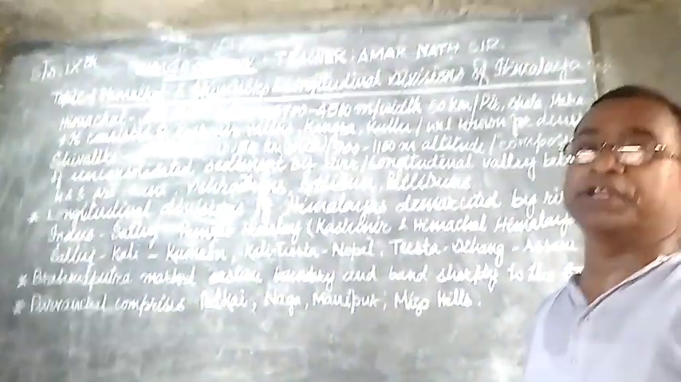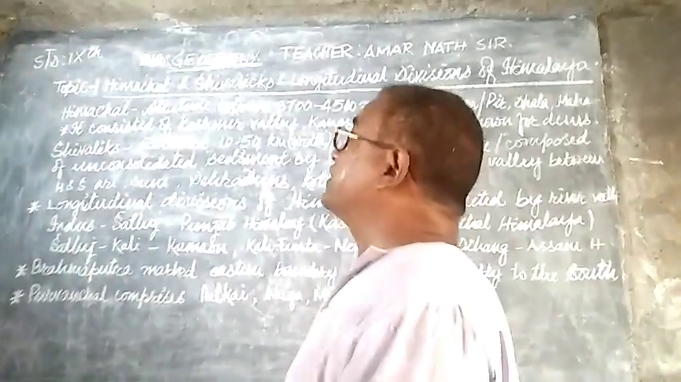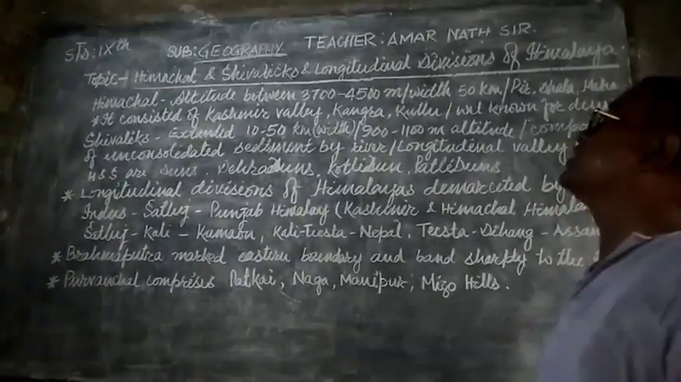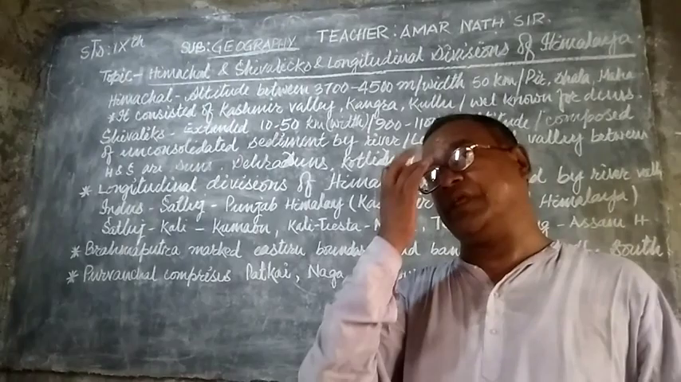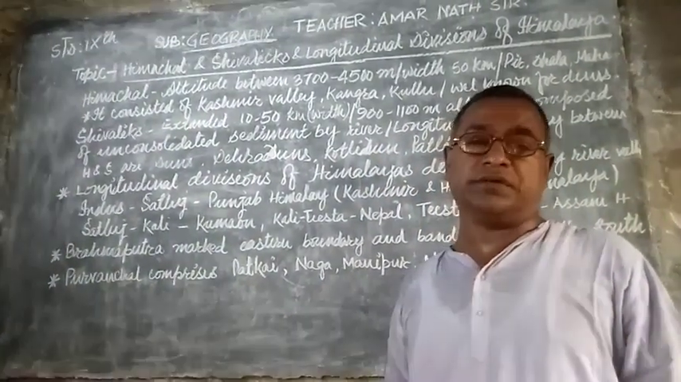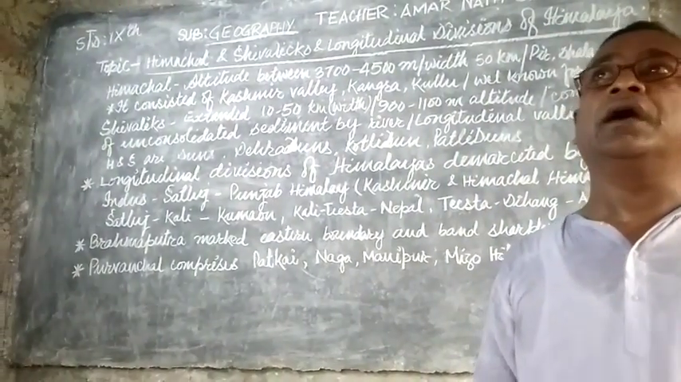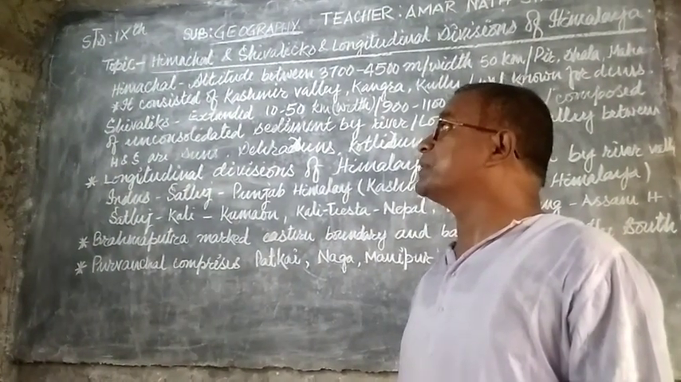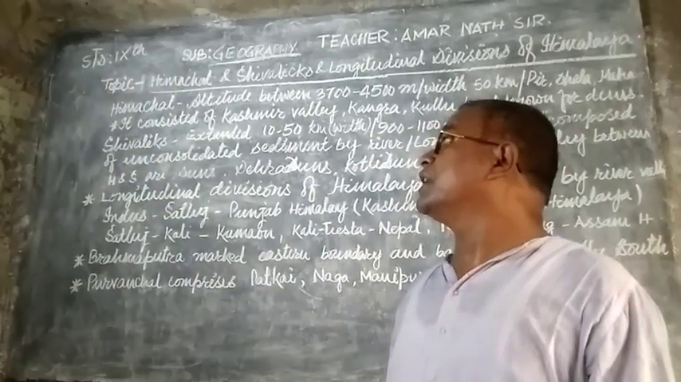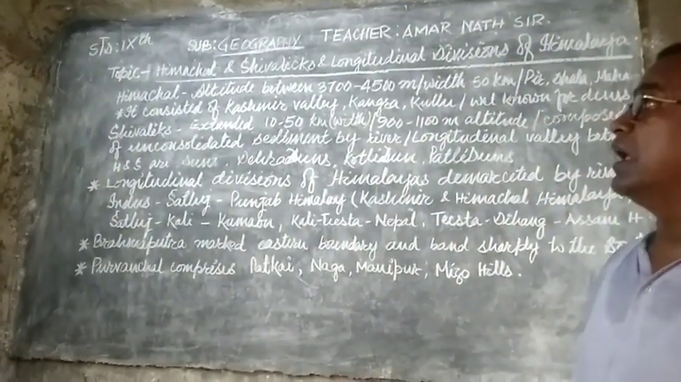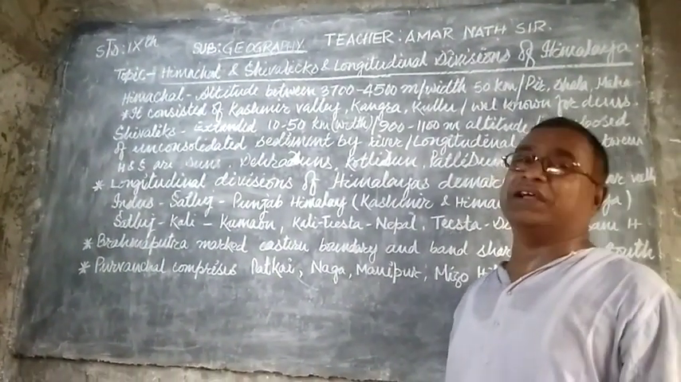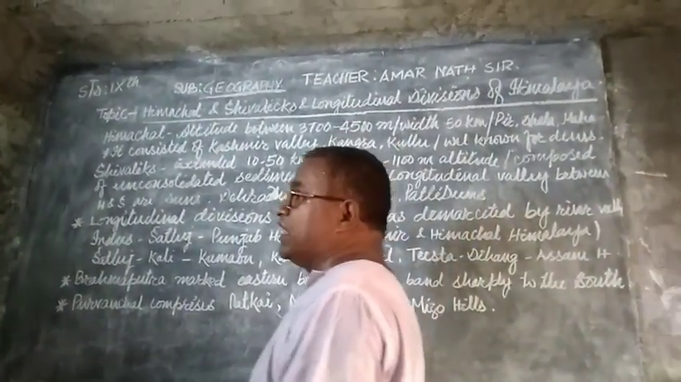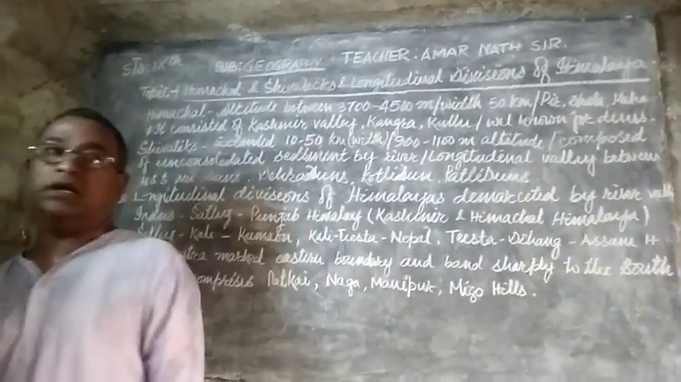During this period, we will discuss Himadri, Himachal, Shivaliks and the longitudinal divisions of the Himalayas. Himadri was discussed during the previous period. During this period, we will concern ourselves with Himachal and Shivalik. As you know, Himachal is the second parallel range of the Himalayas, south of Himadri.